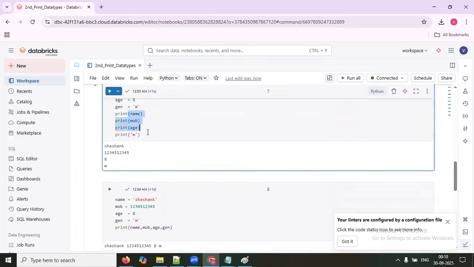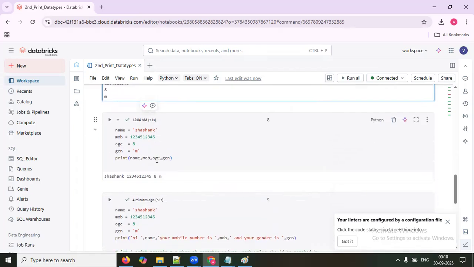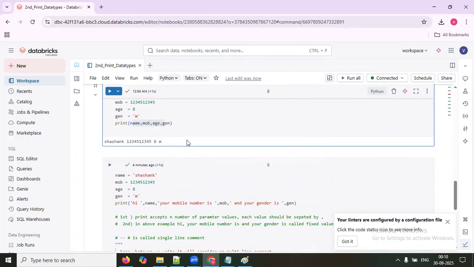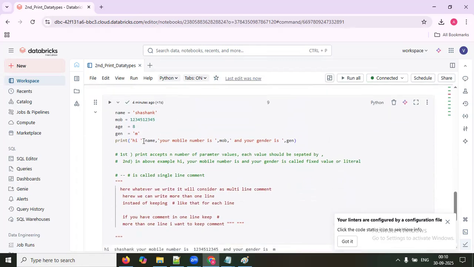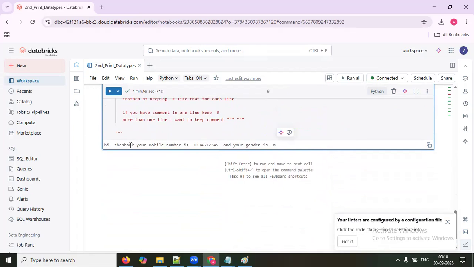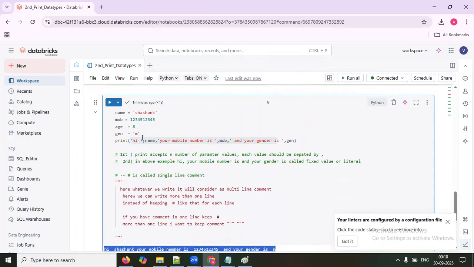If you want, you can print each one separately. But if you want to keep everything in a single print command, you can, but it will show like this, which is not meaningful. I want it to show as a meaningful one, so you can keep this. Till here you are clear. But still, if you run it, it is coming like this. I want this to come like a single message, but it is considered a separate thing. If you want a single message, then you have to do concatenation.